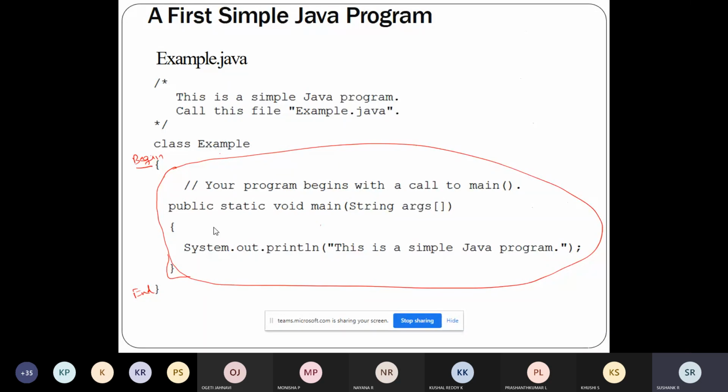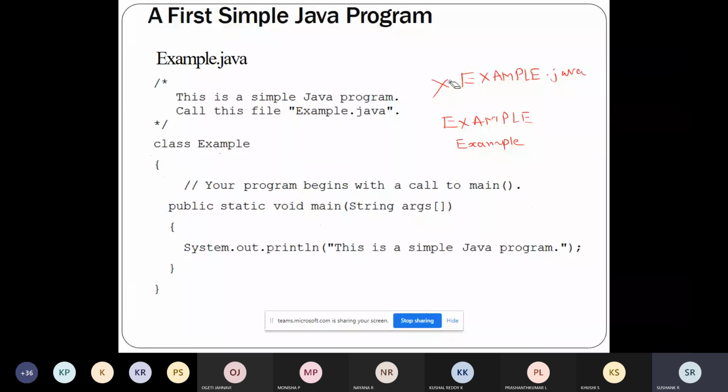And Java is case sensitive. You would have named the class name as example, but if you try to save this by the name Example.java, again it will be an error because Java is case sensitive. So this example is different from this example. So Java is case sensitive. You should remember these points. Java is case sensitive.